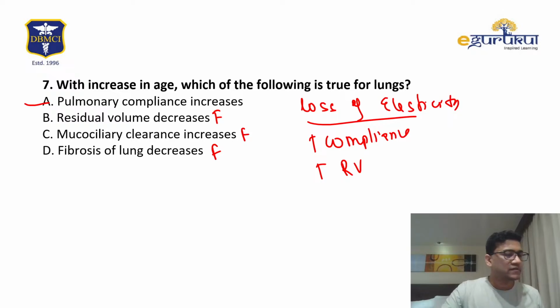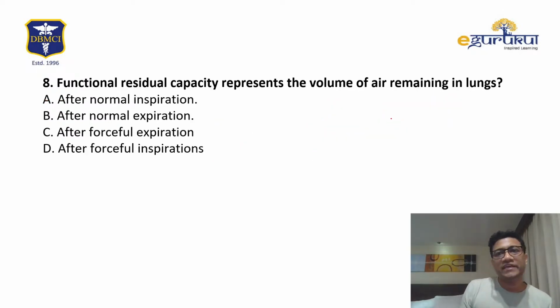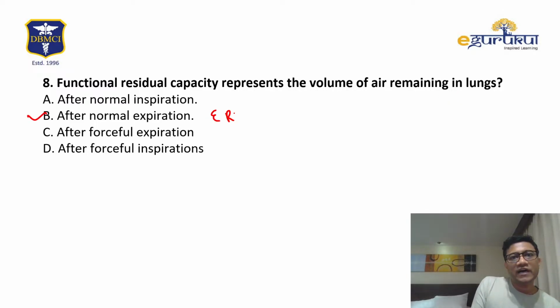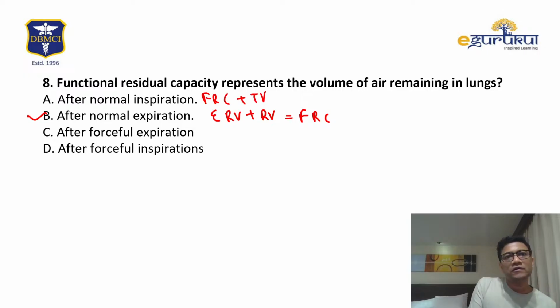Next question. FRC is the air left in the lung after normal expiration because it is ERV plus RV. After normal expiration, again it is FRC. It will be FRC plus TV, because when you do normal inspiration you get TV. Okay. Then after forceful inspiration it's RV and it will be basically IC, inspiratory capacity. So answer should be B. Yes.